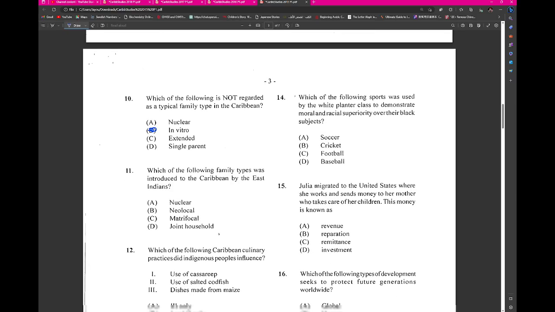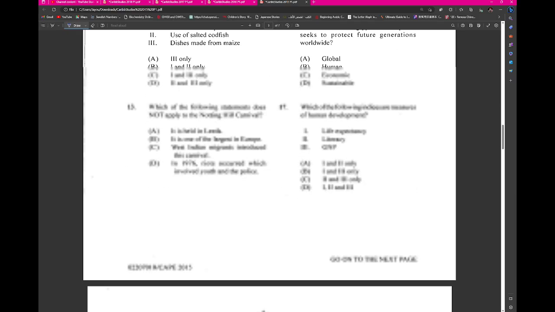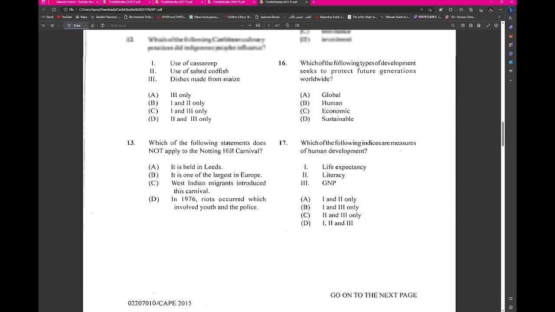Which of the following family types was introduced to the Caribbean by the East Indians? This would have been the joint household. Alright, same thing as extended there. Which of the following culinary practices did indigenous people influence? Here, cassava and dishes made with maize. 1 and 3.